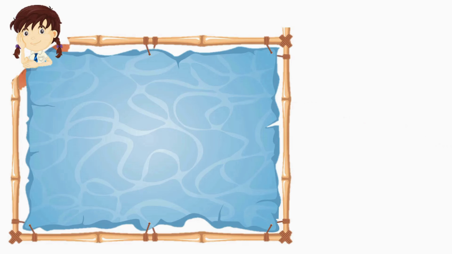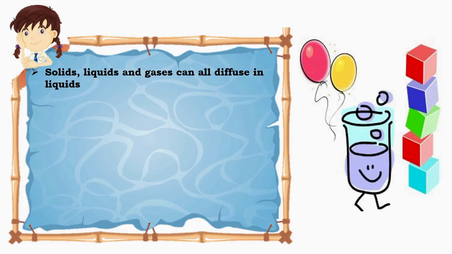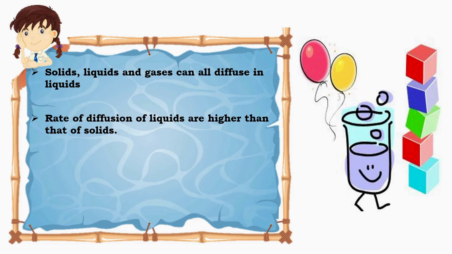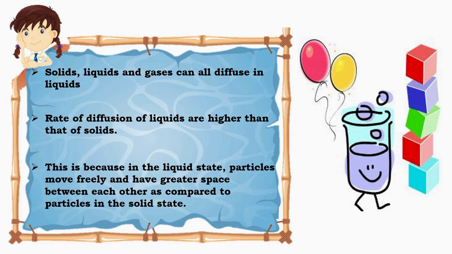Diffusion in liquids. All 3 states of matter, solids, liquids, and gases, can diffuse in liquids. However, the rate of diffusion in liquids is higher than that in solids. This happens because, in the liquid state, particles have more space between them and can move more freely compared to particles in the solid state. Due to this increased movement and spacing, diffusion occurs faster in liquids than in solids.